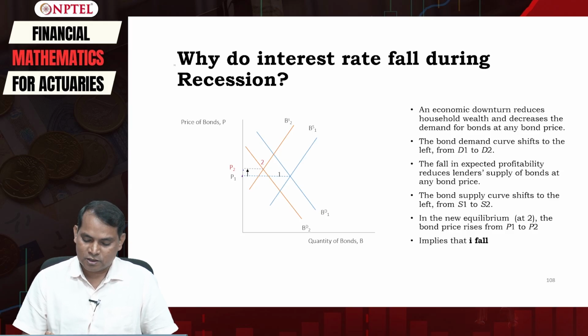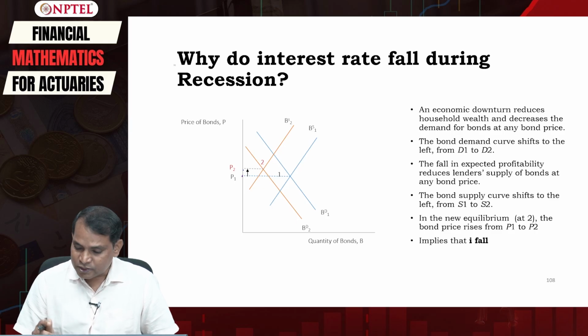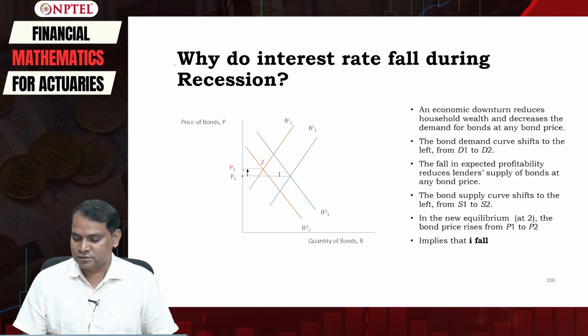So the recession causes the demand curve to shift to the left, and also the fall in expected profit during the recession reduces the supply of bonds at any bond price, so the supply curve also shifts to the left.